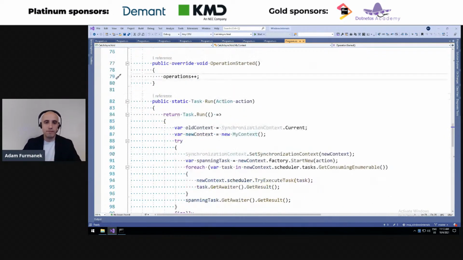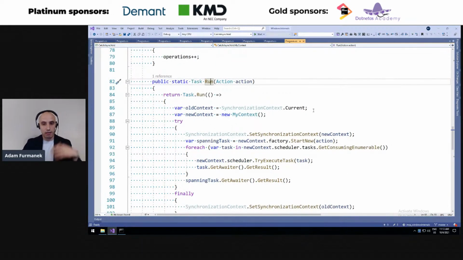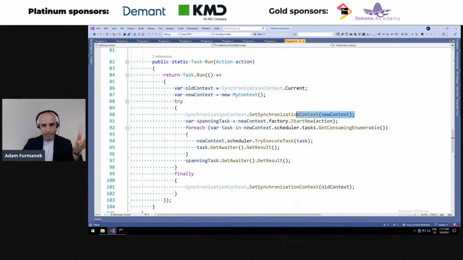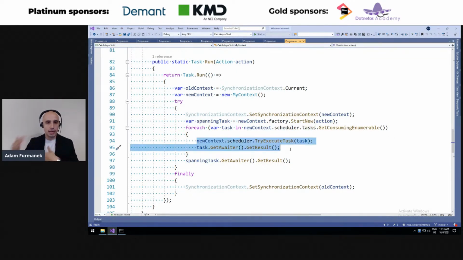And then we provide a very simple helper method, which we call run, which takes the current synchronization context of the task, replaces it with our custom one, and then in our custom synchronization context, it goes through the context and through the task scheduler, extracts all the tasks which are supposed to be executed, and then executes them one by one. So that's the idea.